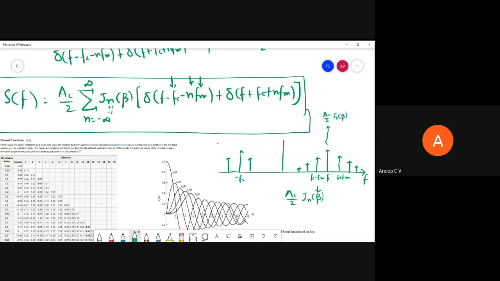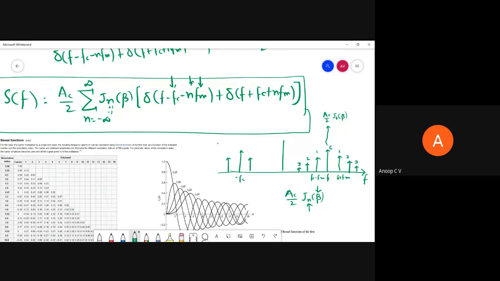It is a function of modulation index and also the sideband number. So this is the carrier, and these two are the first sideband, these two are the second sideband, these two are the third sideband. So these are n, actually 1, 2, 3. What I've written here are n, right? So depending upon n and beta, the amplitude will change.